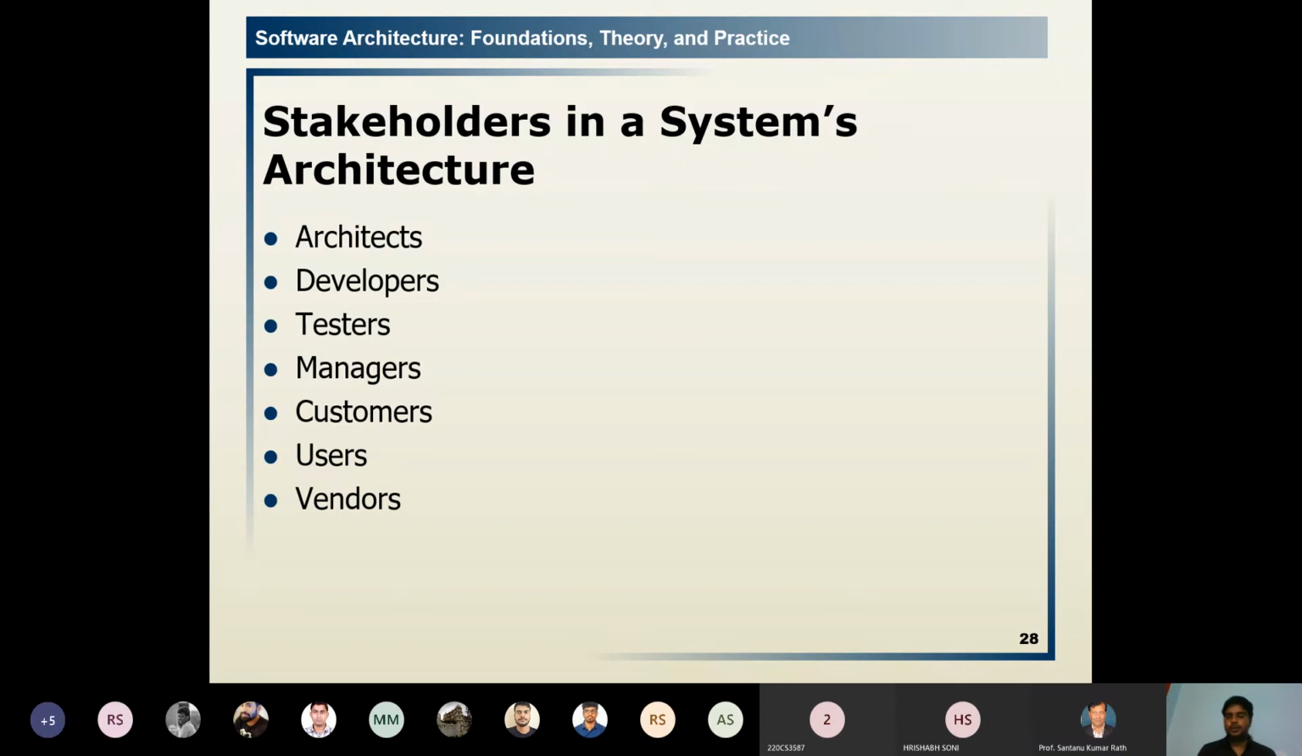the stakeholders. So here in the basic concepts, the main thing is to categorize an architecture as prescriptive or descriptive.